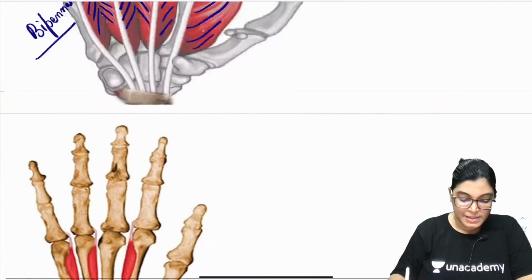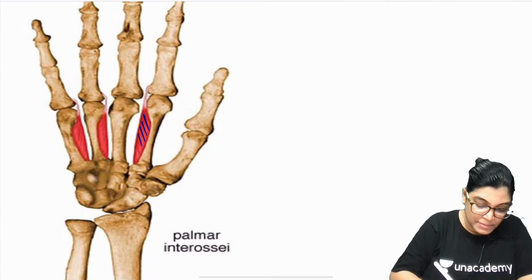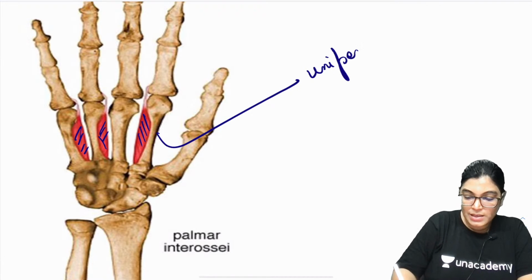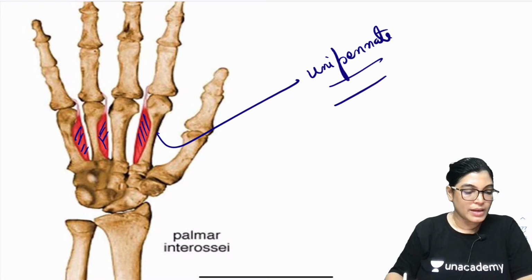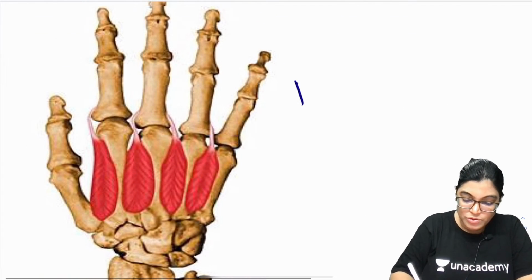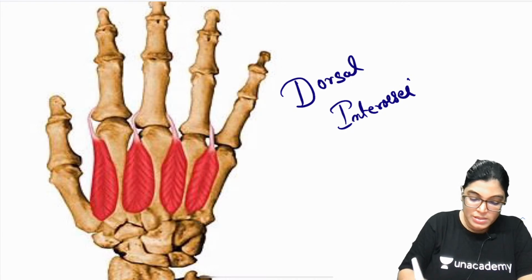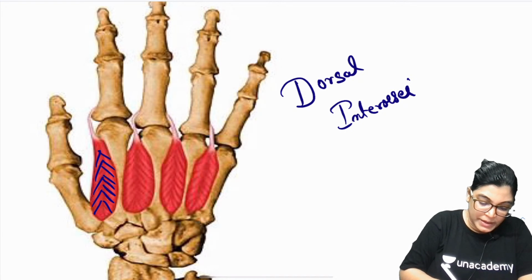Now, see here the palmar interossei. When you see the palmar interossei muscle, it is again unipinnate. You can absolutely see it is a unipinnate muscle. Now I will show you the dorsal interossei. This is a diagram showing the dorsal aspect. It is showing the dorsal interossei muscle from the dorsal aspect, and all the dorsal interossei muscles are bipinnate.